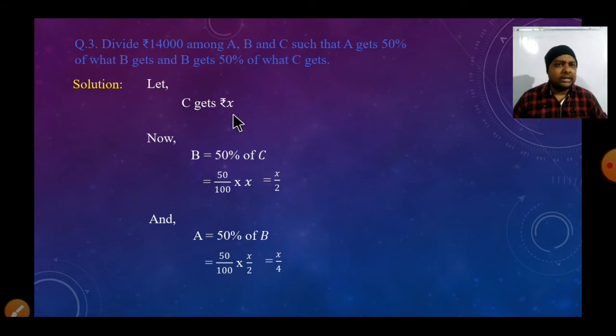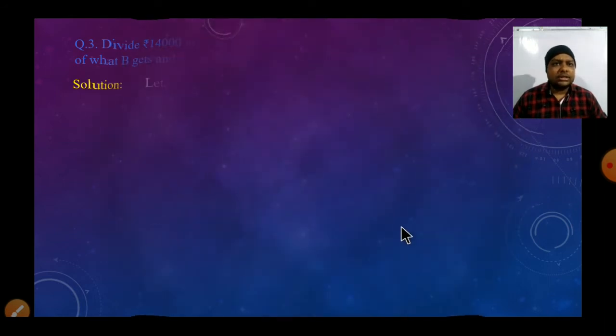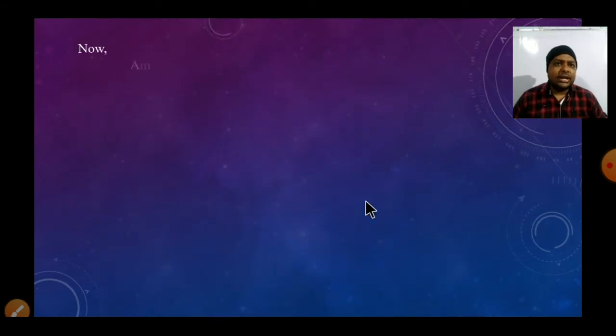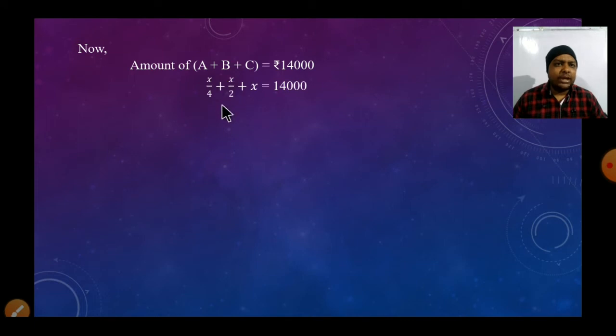Okay. So if we add these three amounts, then we will get 14,000. In the next slide you can see. Now we can say that the amount of A plus B plus C altogether is rupees 14,000. Now we can put the value x by 4 plus x by 2 plus x. Now here we can solve it.